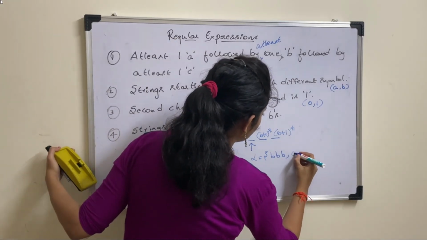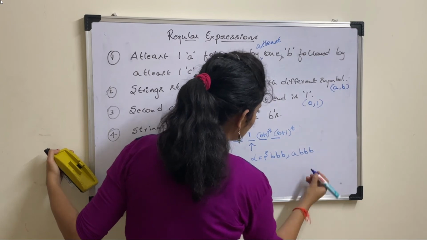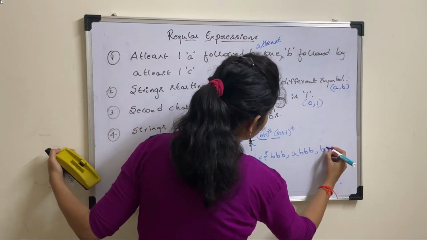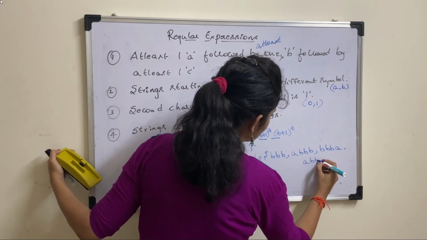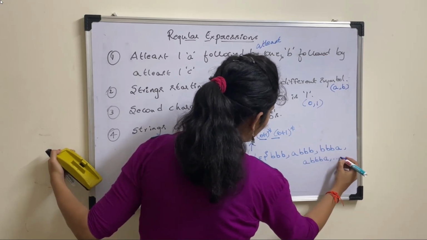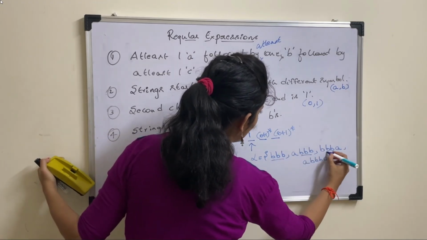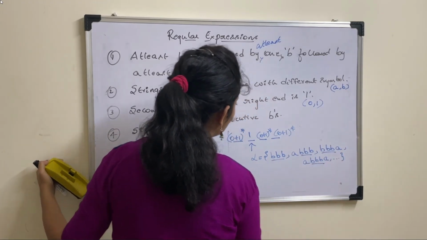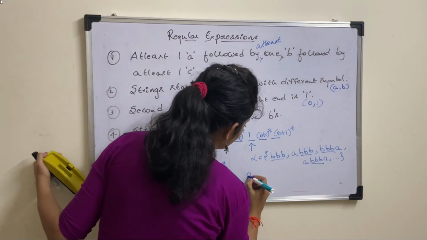And before it you can have A followed by 3 consecutive B's, or 3 B's followed by A, or A, 3 B's, followed by A, and so on. In every string, these 3 B's should occur together. That's the concept here.